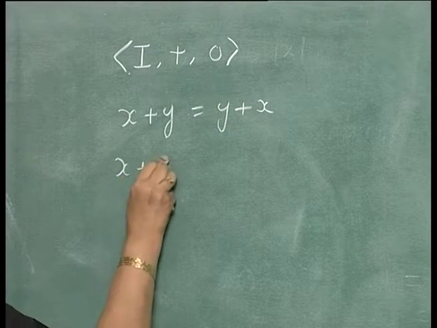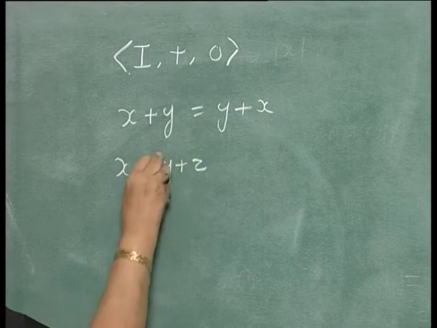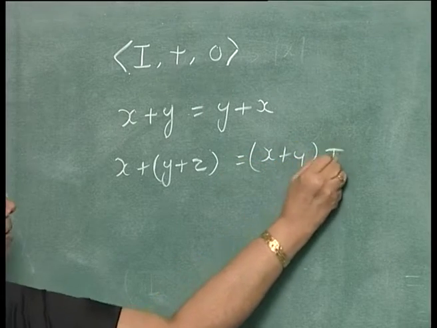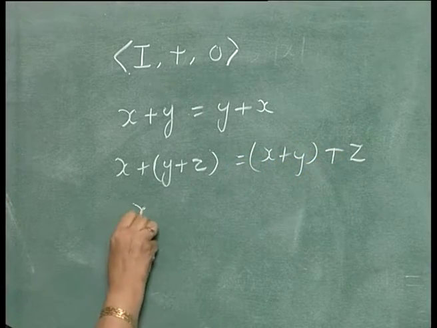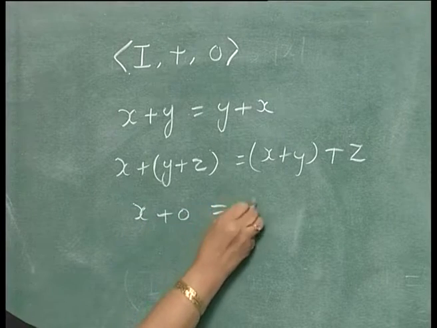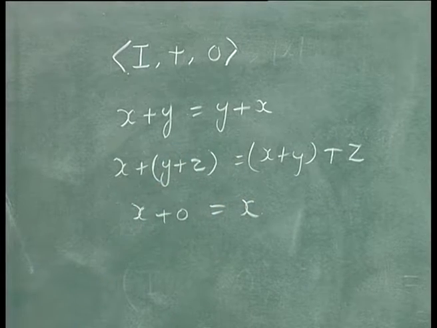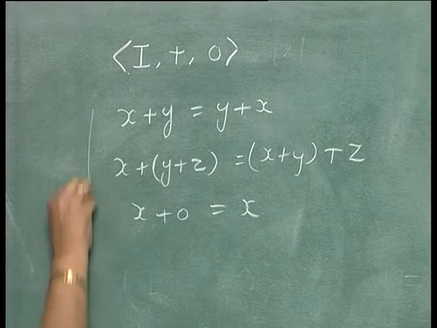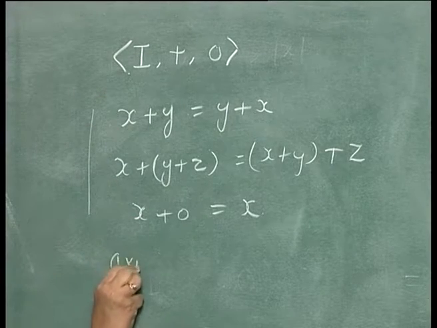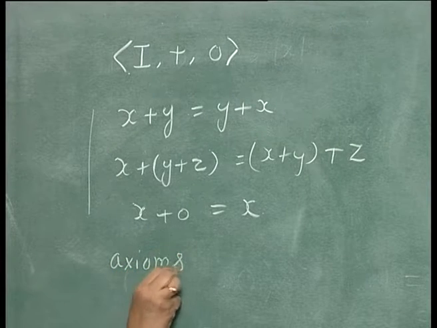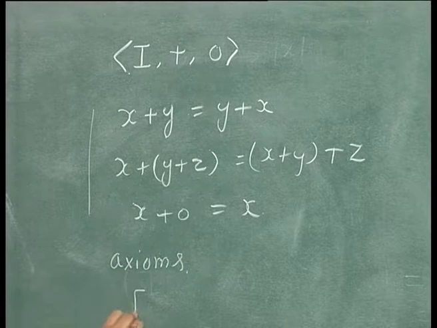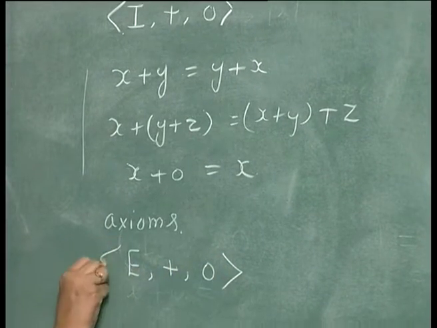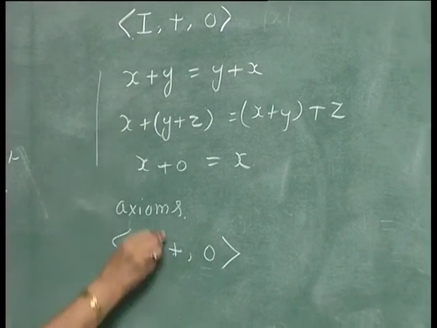It will obey the associative law, x plus y plus z is equal to x plus y plus z, then x plus 0 equal to x. These are some of the rules obeyed by this, and these are called the axioms. Now, consider the set of even integers, plus and 0; both have the same signature.